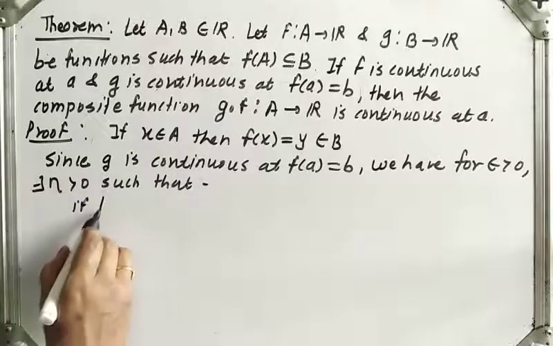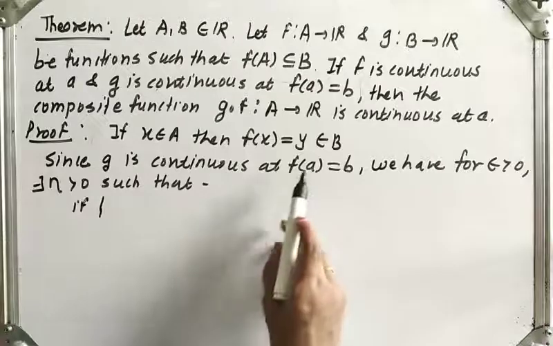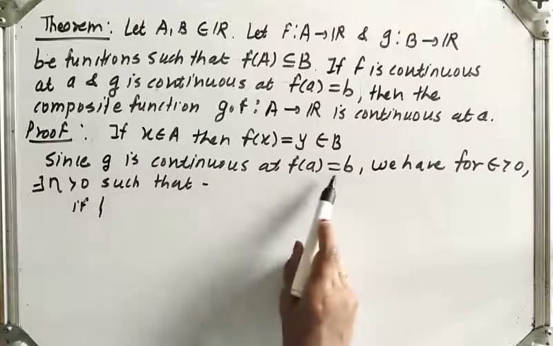If mod of, now here the point is g is continuous at this point.